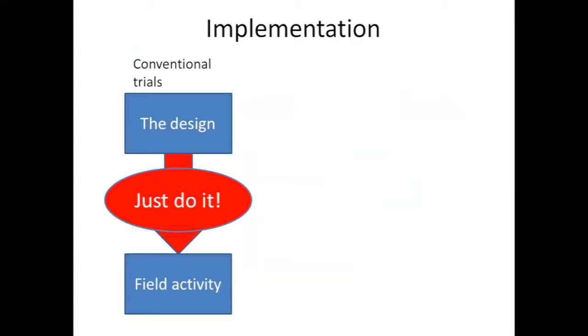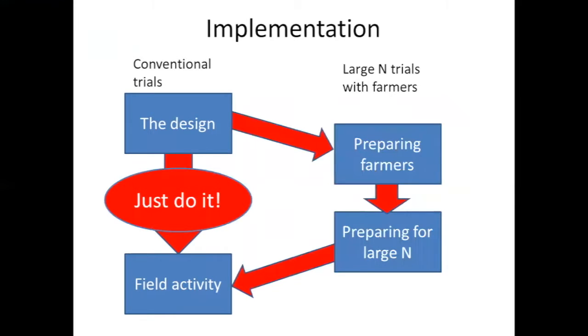Now, when we're talking about large N trials with farmers, it's not as simple as that. And the reason is that there are things we have to do to prepare the farmers that we're working with, or to prepare ourselves for working with farmers. And there are things we have to do because we're working with large numbers.